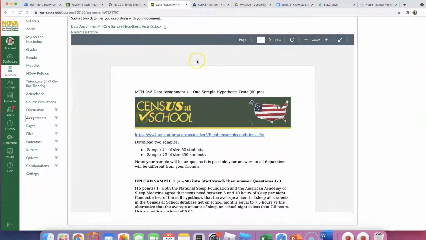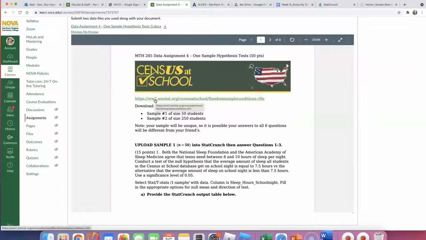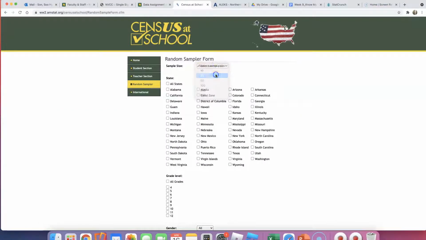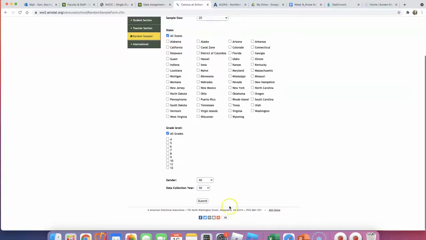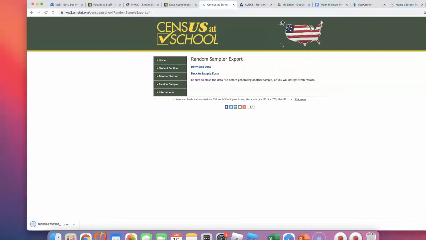Okay, download 2 samples. So click on this link, go to Census at School. The first sample is of size 50. The second one is 250. Let's get these 2 samples. So accept, click on sample size 25, all state, all grade level, download it, download data, and just save it somewhere where you can find it.